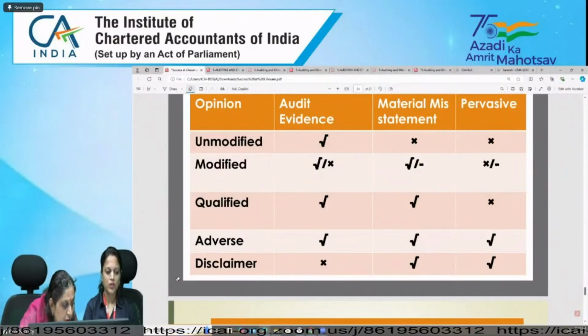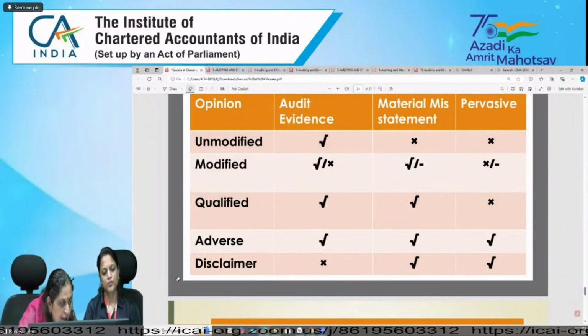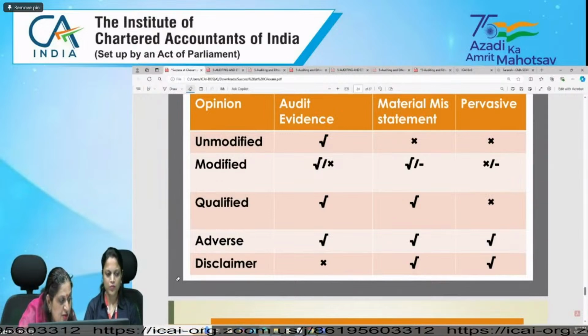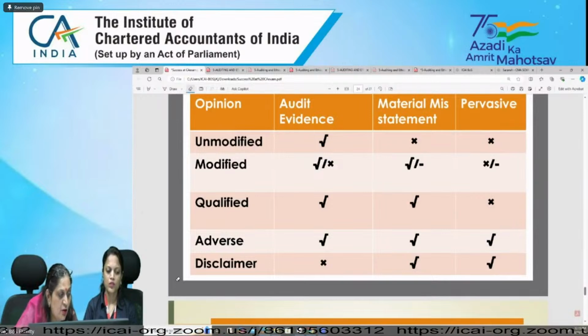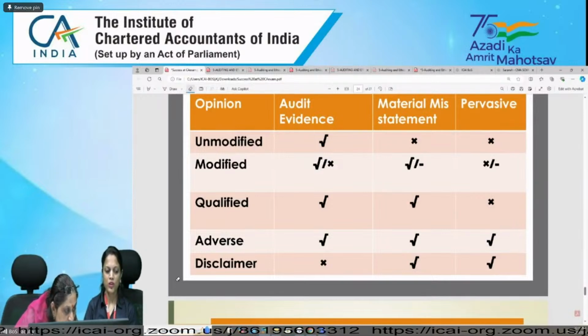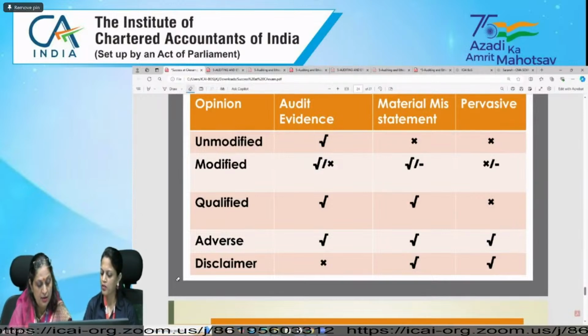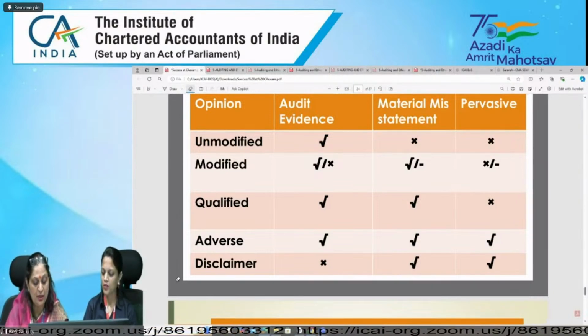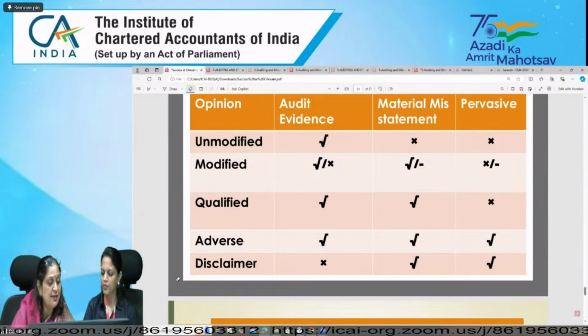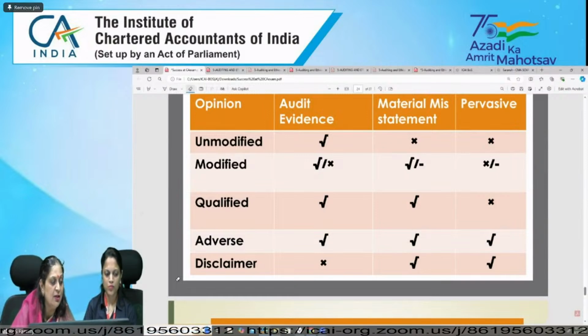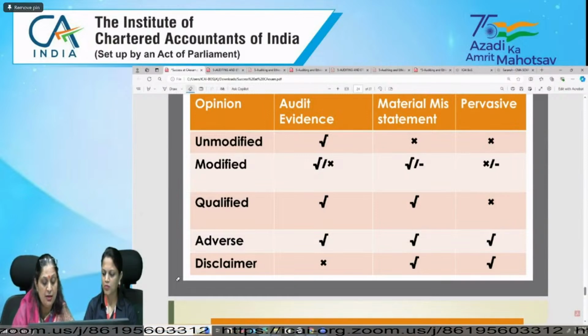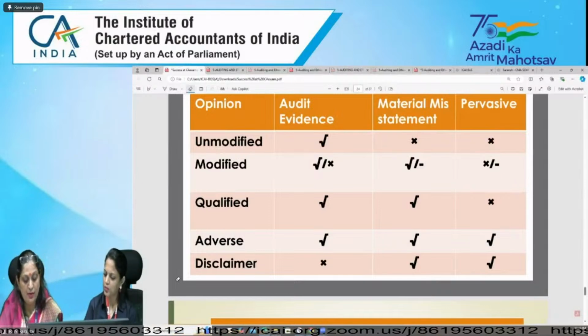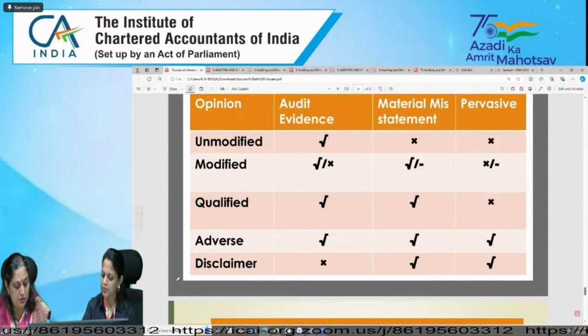Okay. For example, to audit PPE, we need to check its assertions, right? So the question asked is, how do you verify rights and obligations? So we need it for 5 marks. We have to disclose. So you need to give how you will verify rights and obligations. Now, for assets, it is never obligation. For assets, you need to showcase the rights part. है ना? For title and for ownership part, you need to check.